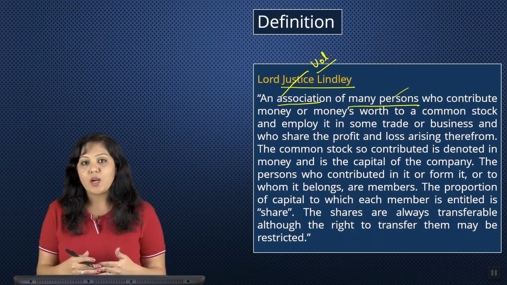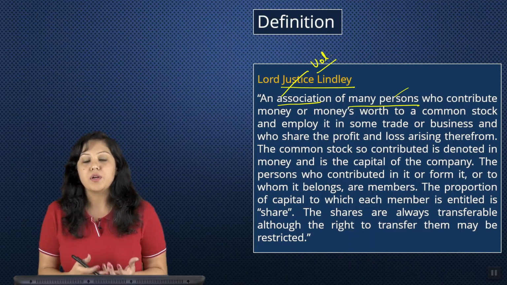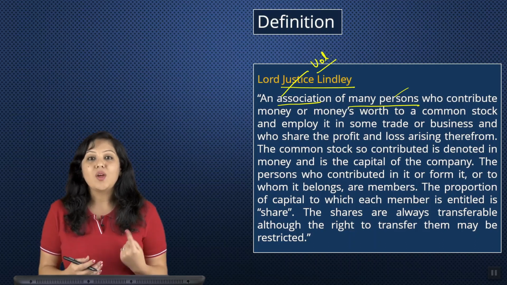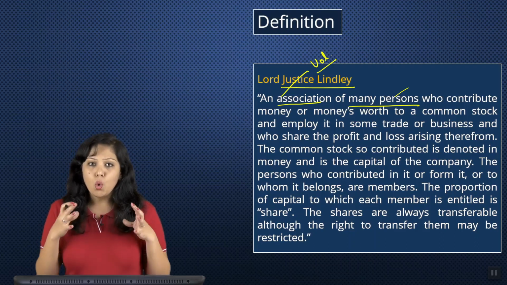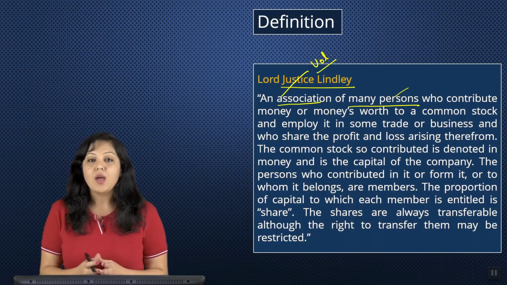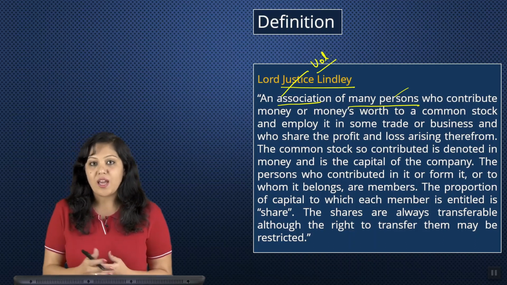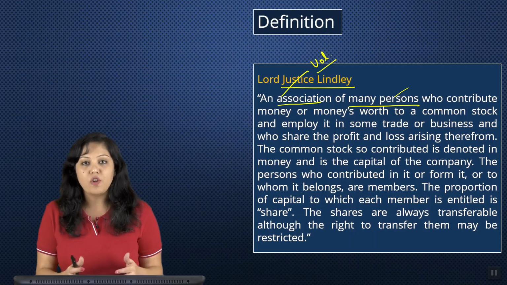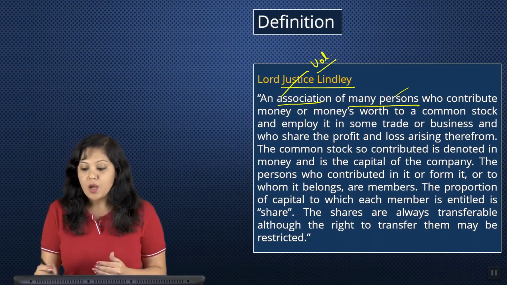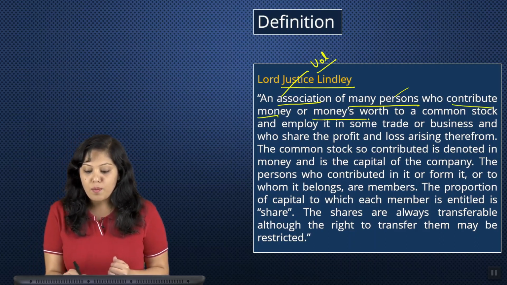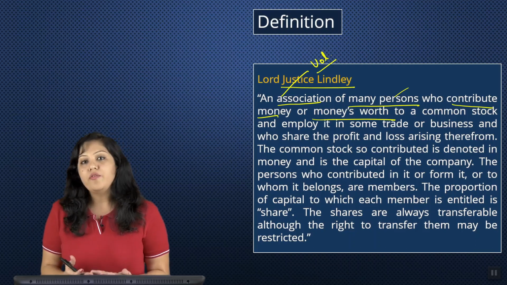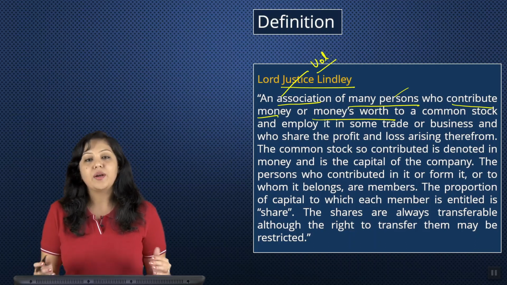But now in Companies Act 2013, there is a concept of one person company, which means there is only one single member who owns the entire company. Okay. Other than that, all other types of companies is an association of many persons coming together who contribute money or money's worth. That is, all of you know, for starting any business, capital is required.